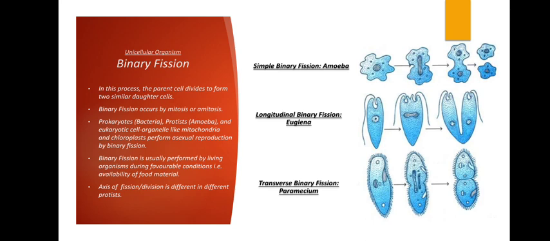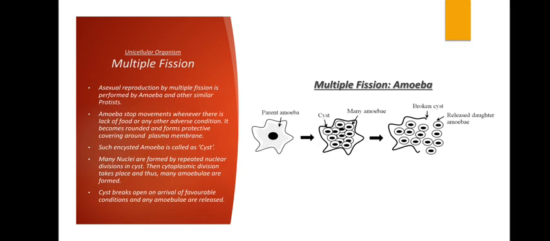Then transverse binary fission, which is shown in case of paramecium. So there are three binary fissions: simple, longitudinal, transverse. You can remember the examples. Moving on to the next, that is multiple fission.